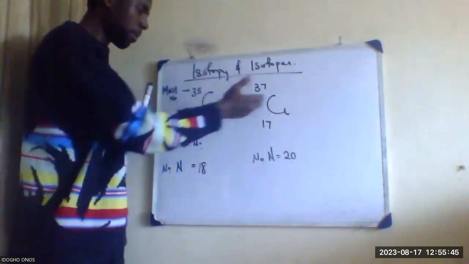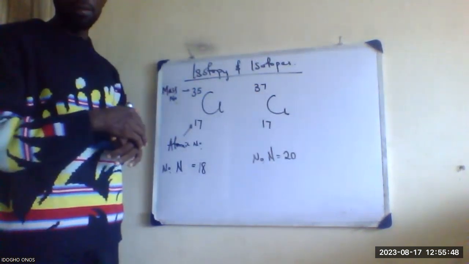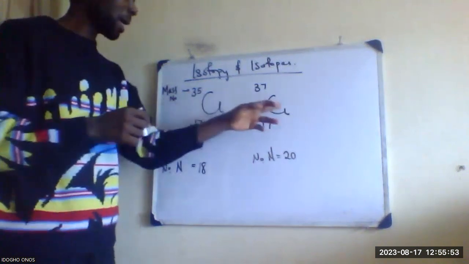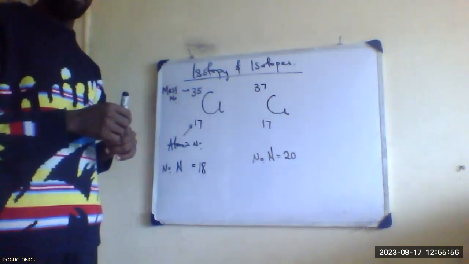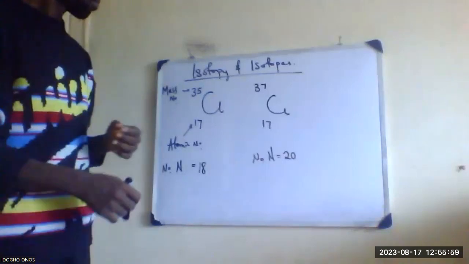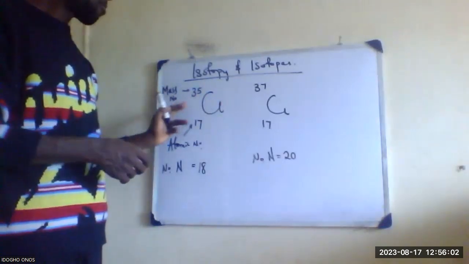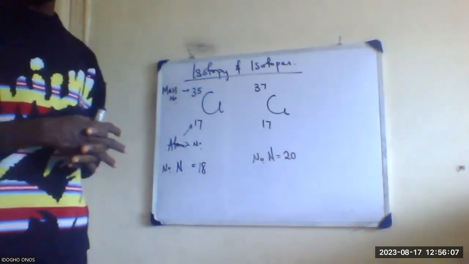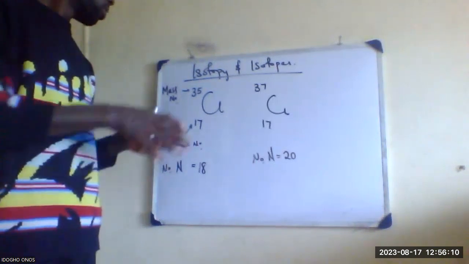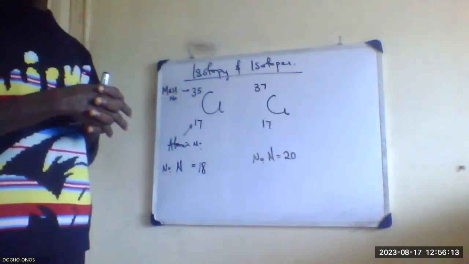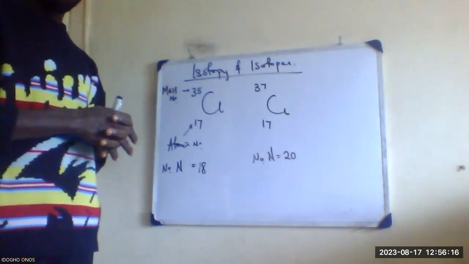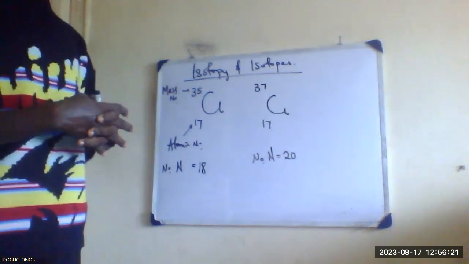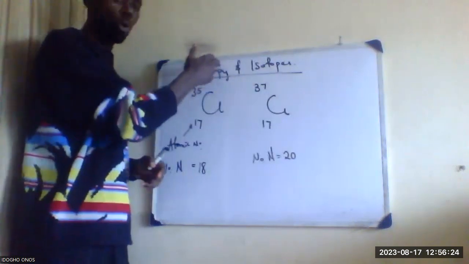Now, looking at both of them, they are atoms of which element? Chlorine. Okay. Both of them have what in common? What is the similarity between both of them? Their atomic numbers, they are the same. Okay. What is the difference between both of them? Their neutrons. And what else? And their mass number. Okay. So this thing now is called isotopy.